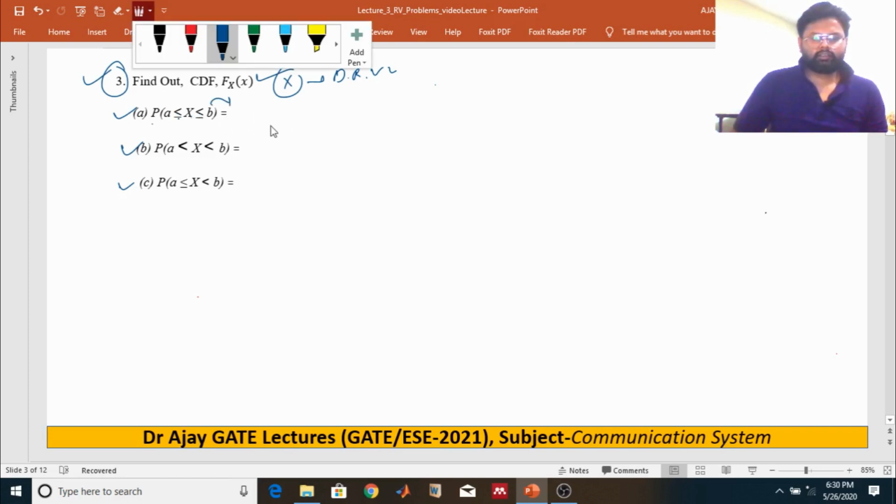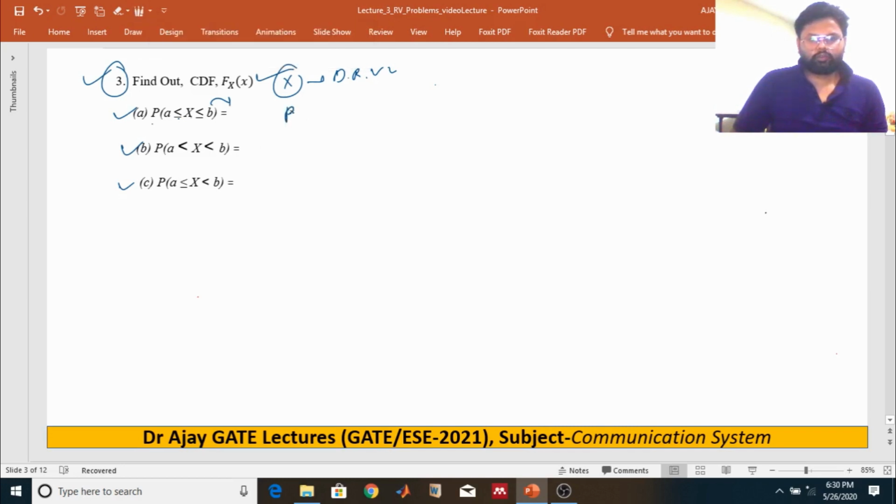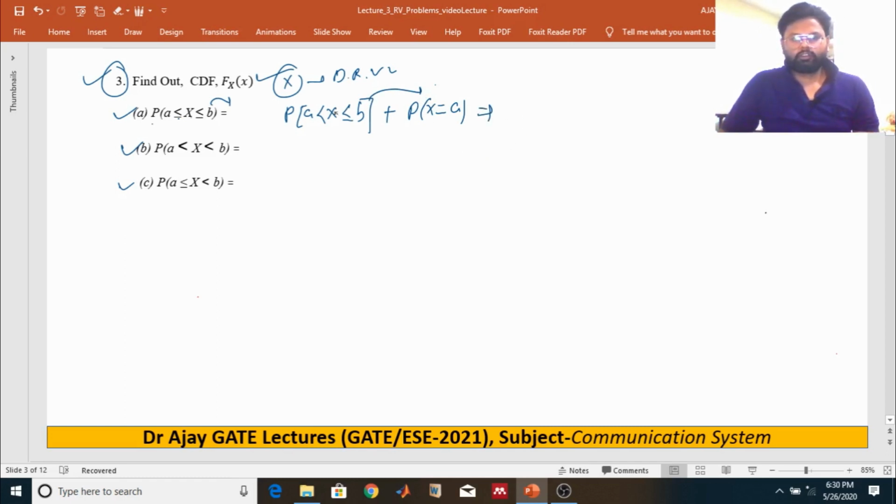This probability we can write like that: the probability of a less than x less or equal to b, plus the probability of x is equal to a. As we know, we have a formula that we can write this probability in terms of the cumulative distribution function, that is F of b minus F of a. So we just add those values, right?